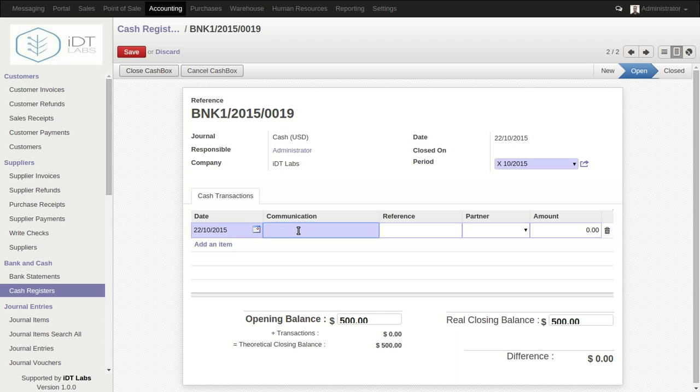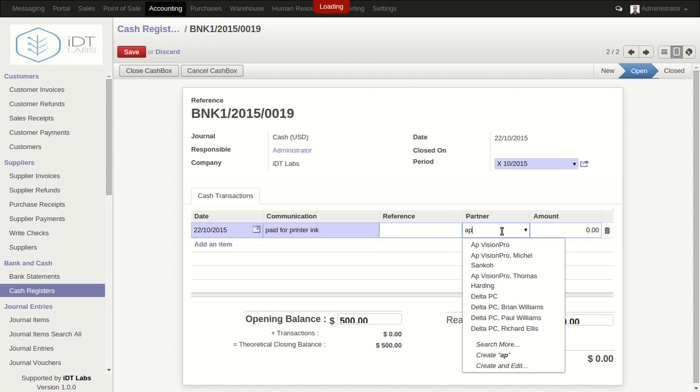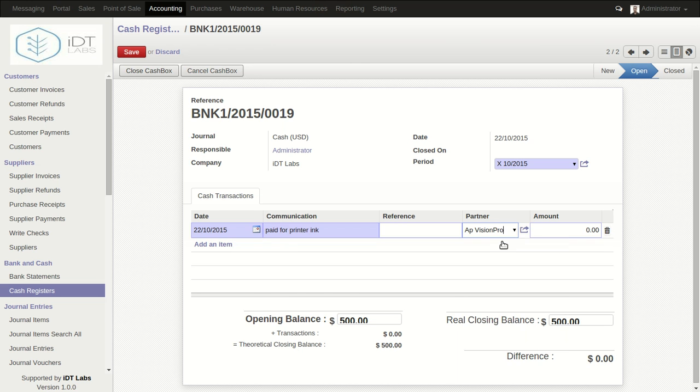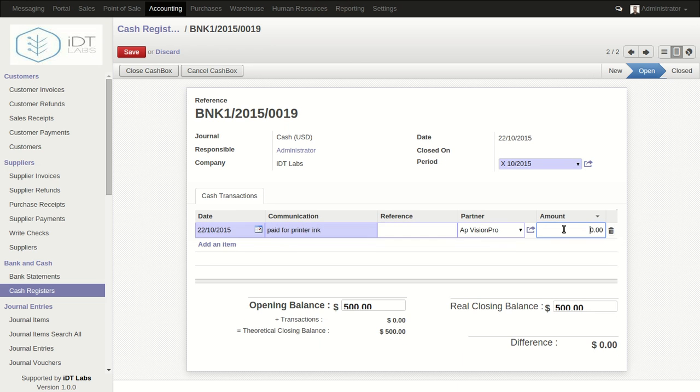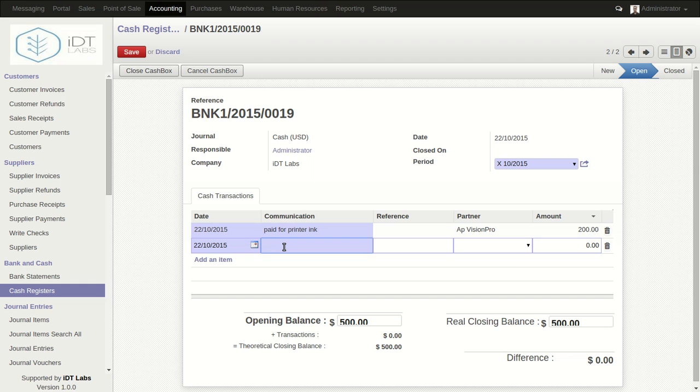The first transaction we're going to add is, let's say, paid for printer ink. Then we select a partner, let's say AP Vision Pro, and the amount is $200.